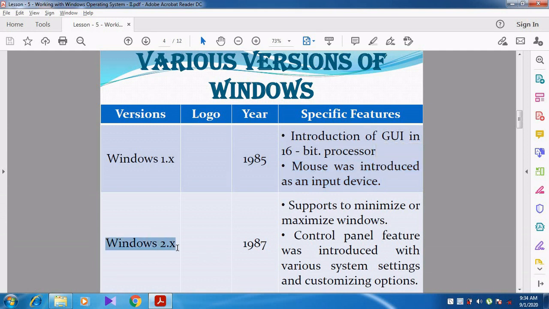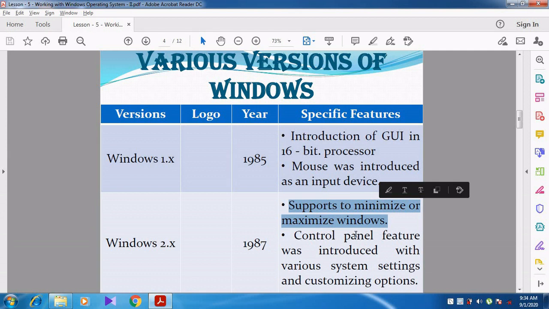And then Windows 2.x, developed in the year 1987. It supports minimizing and maximizing the windows. Before 2.x there were no minimize and maximize features in Windows.